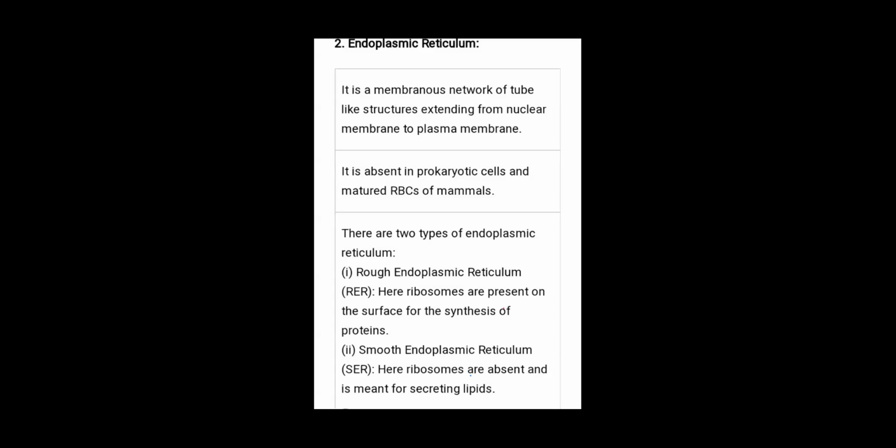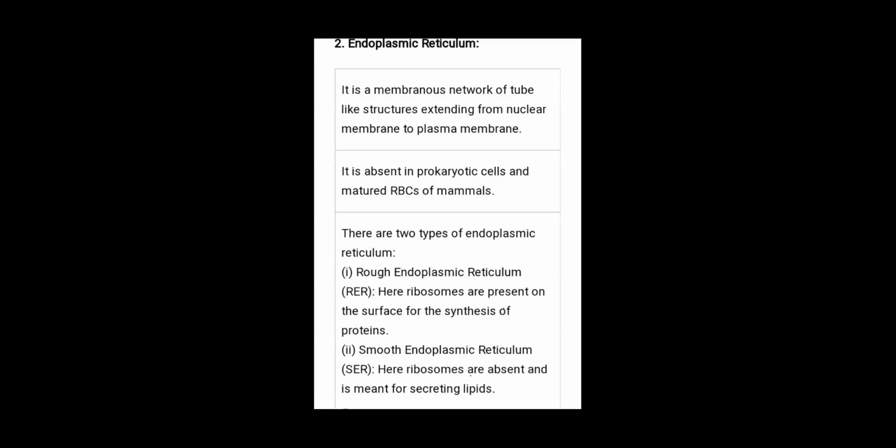Once again, I repeat it. Why is it called the rough endoplasmic reticulum? Because dot or bead-like structures are present on the membrane of the endoplasmic reticulum. That's why its appearance looks rough. So we call this type of endoplasmic reticulum rough endoplasmic reticulum.